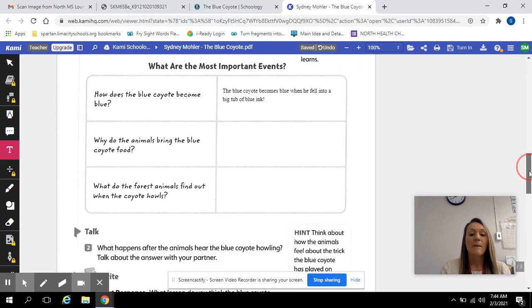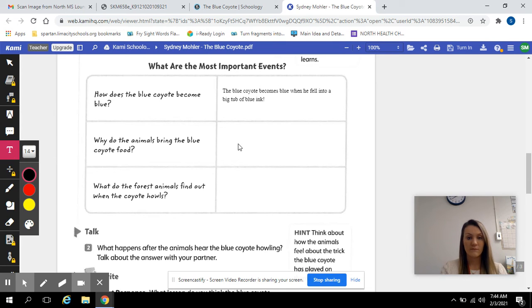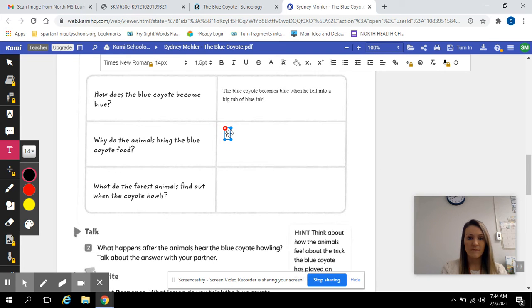Hi, students. I just wanted to let you know that the dojo celebration will be on Monday. For those of you that earn the popcorn, we normally have it on Friday, but since we're not here on Friday, we will have it on Monday. So work extra hard on your behavior today to get a lot of positive dojo points, so your percentage will go up, so you can enjoy that special treat on Monday. A reminder, we do not have school Thursday, Friday, Saturday, and Sunday. So let's finish off this last day being respectful, responsible, and safe, and earning as many positive dojos as you can. Have a great day.